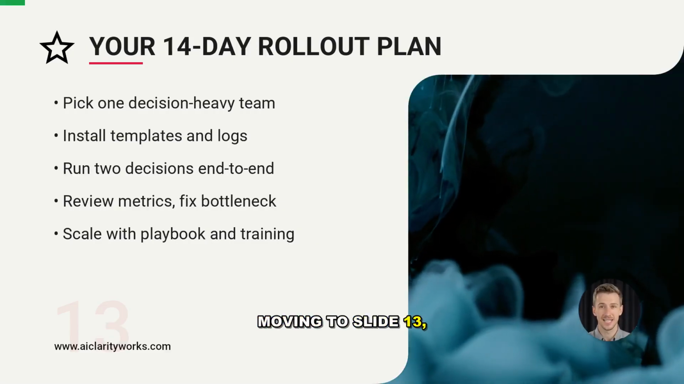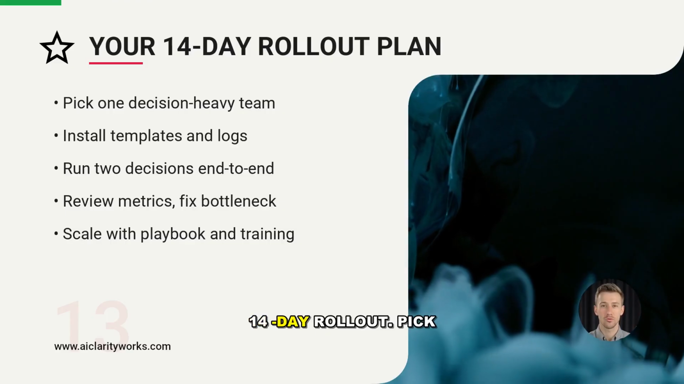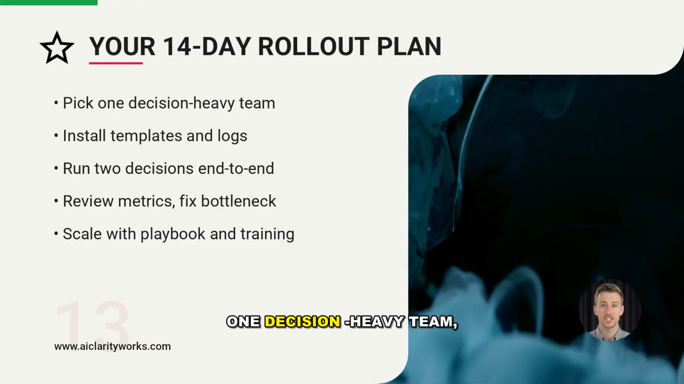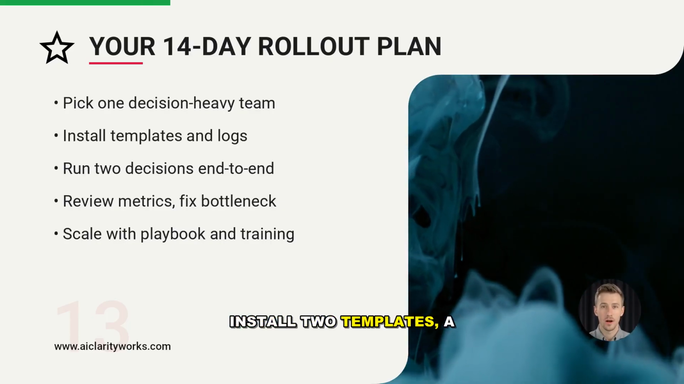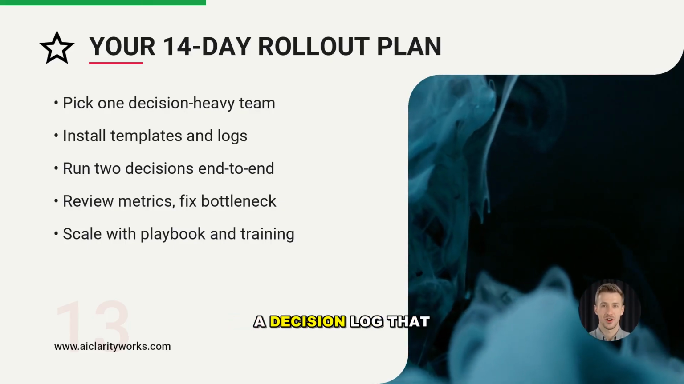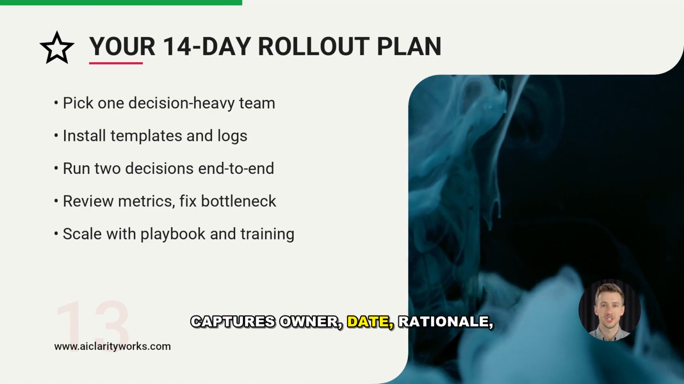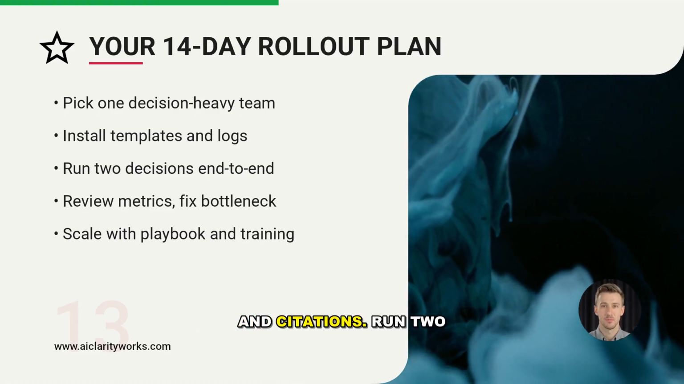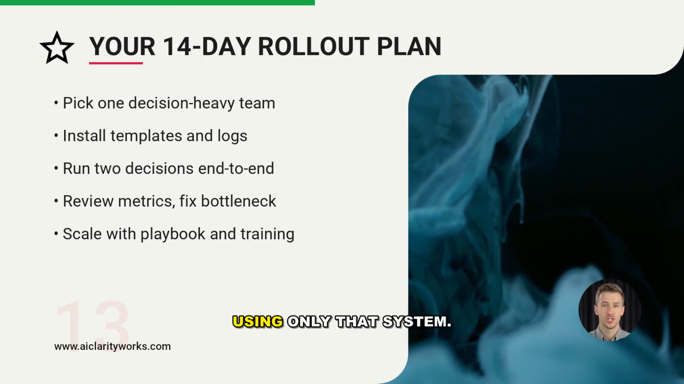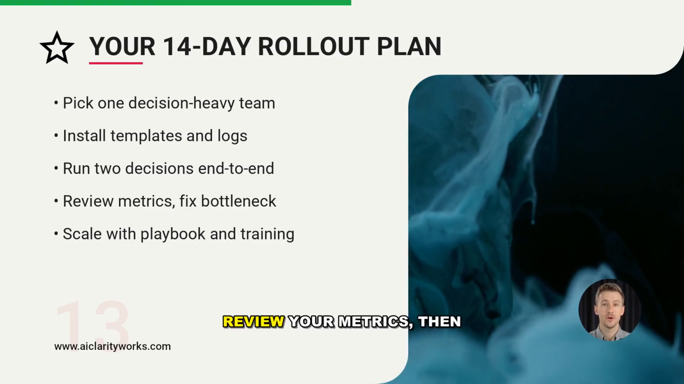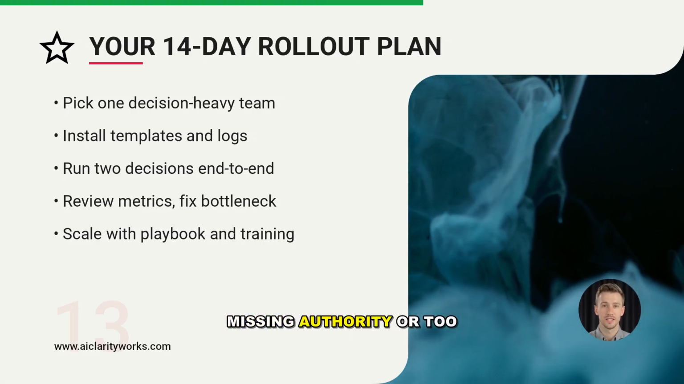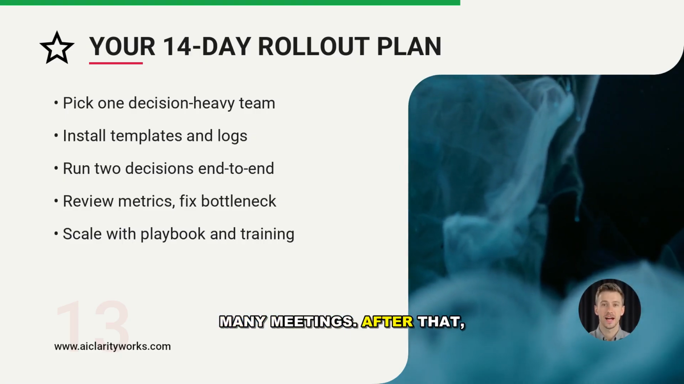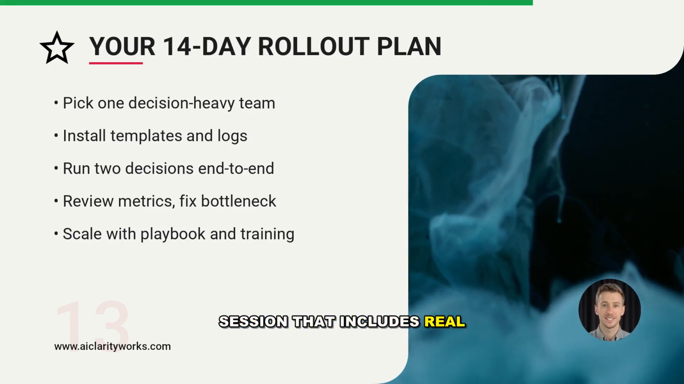Moving to slide 13. Here is a tight 14-day rollout. Pick one decision-heavy team, not the whole company. Install 2 templates, a 1-page proposal, and a decision log that captures owner, date, rationale, and citations. Run 2 decisions end-to-end using only that system. Review your metrics, then fix the single biggest bottleneck you see, like missing authority or too many meetings. After that, scale with a short playbook and a training session that includes real examples.